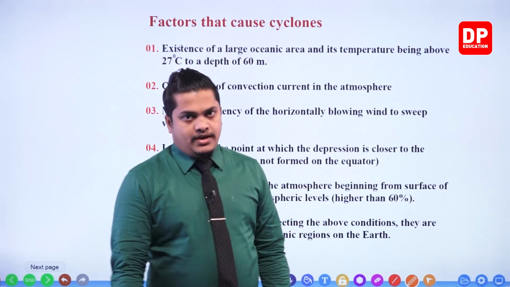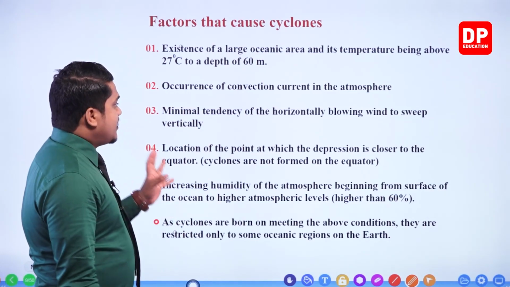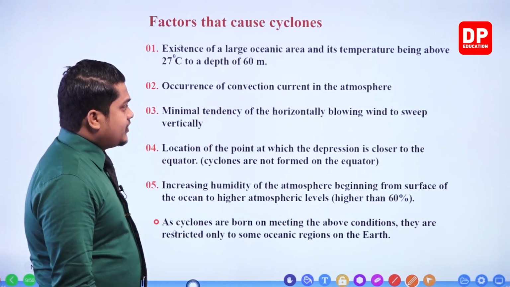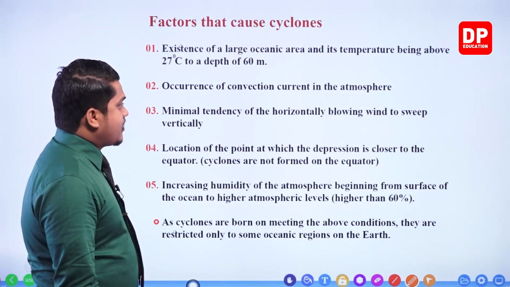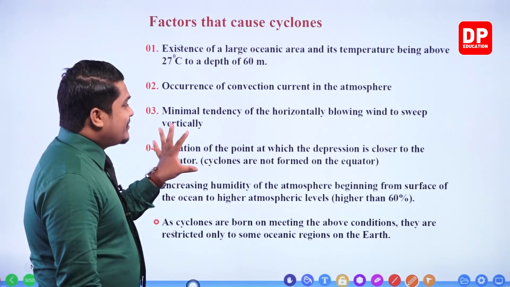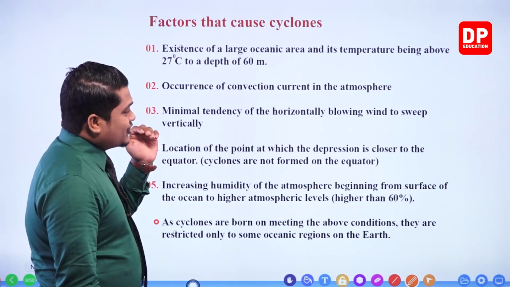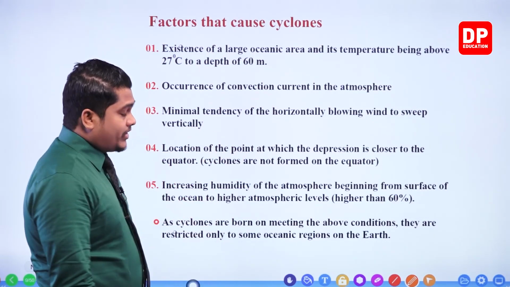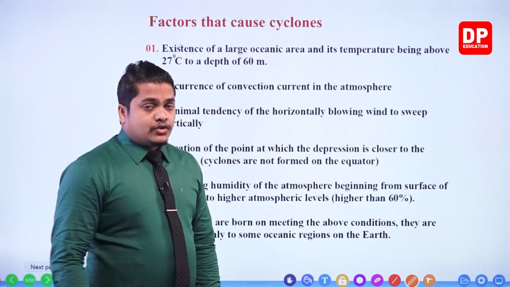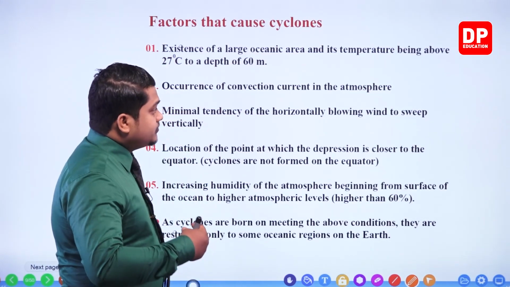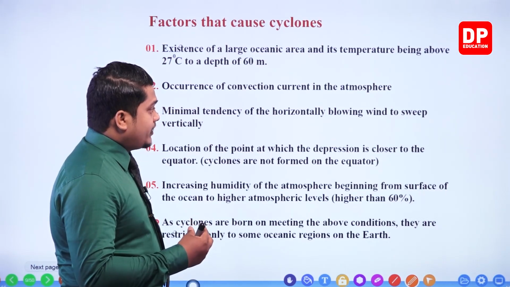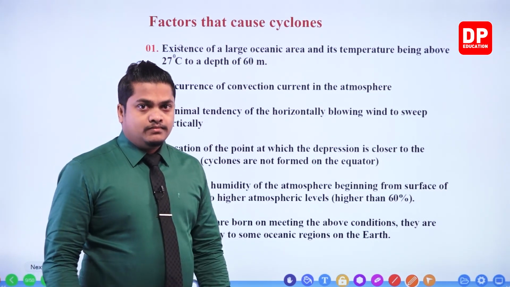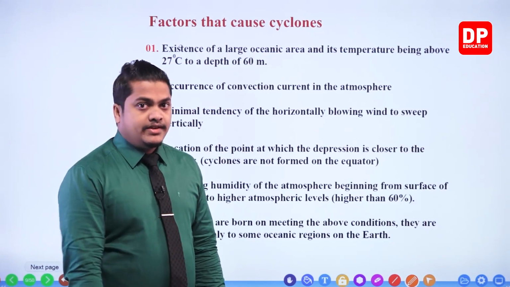Okay. Then minimal tendency of the horizontally blowing wind to sweep vertically. Minimal means less tendency of the horizontally blowing wind to sweep vertically. So the winds which are blowing horizontally should sweep vertically. This is the next one.